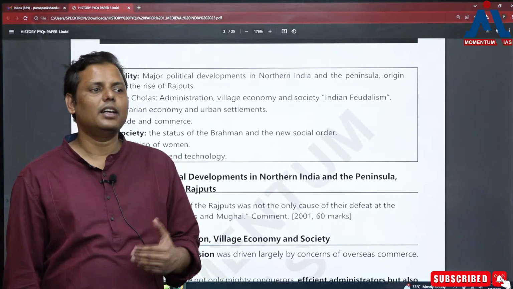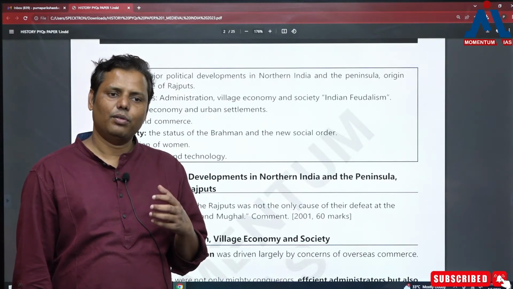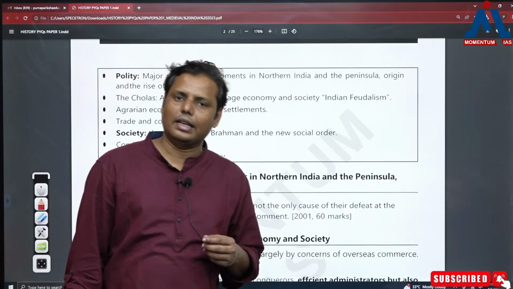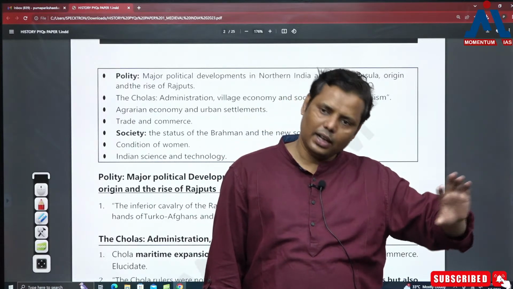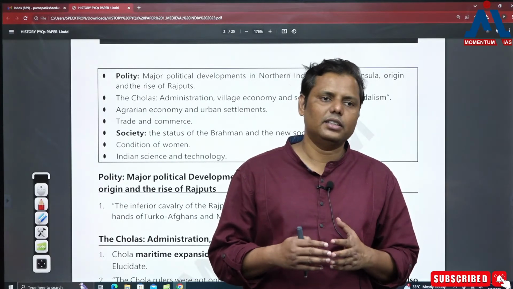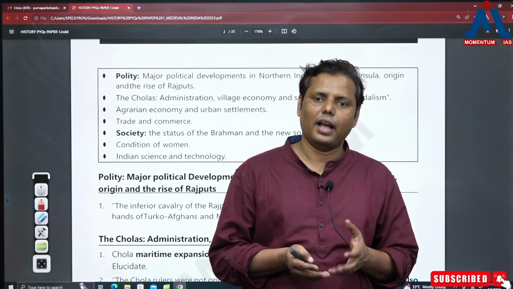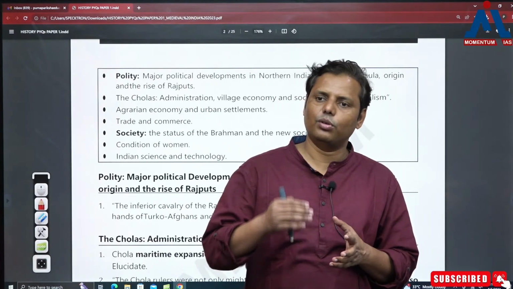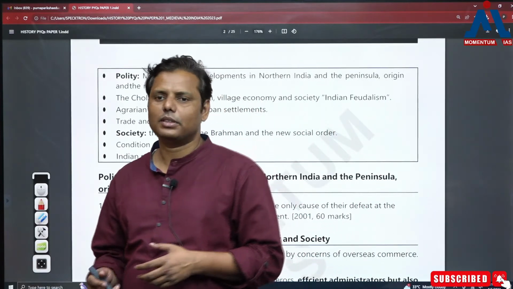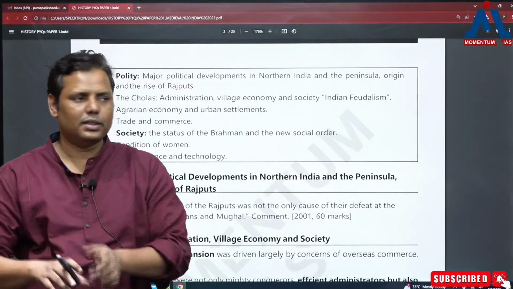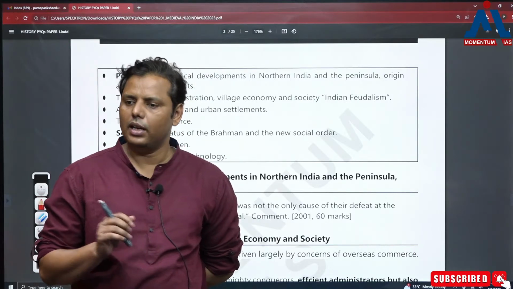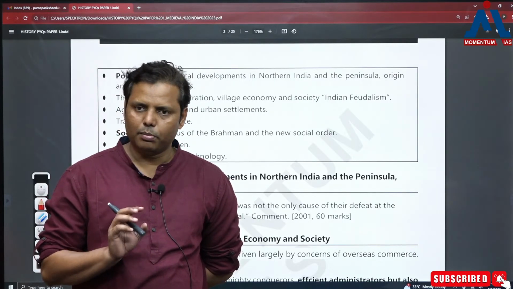Now UPSC is bringing new dimensions also, and that's how you're not supposed to utilize the PYQs, thinking, okay, this question has come, and that's the reason I need to prepare only this topic. You also have to anticipate what new possibilities there are in the paper, and prepare the syllabus accordingly if you really want to score well. If you want to get only 120, 115, then fine, there is no need for so much effort. But if you want to go 150 plus in the paper, then you will have to understand that there are some new dimensions also, and the new dimensions are equally important, and that's why they should be properly focused on by you.